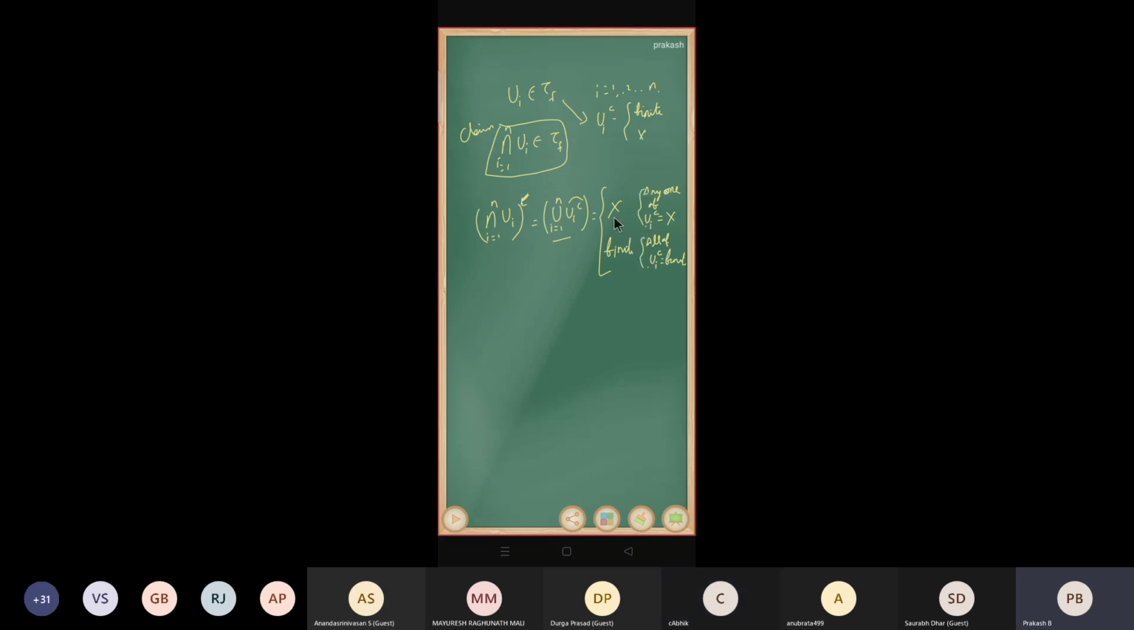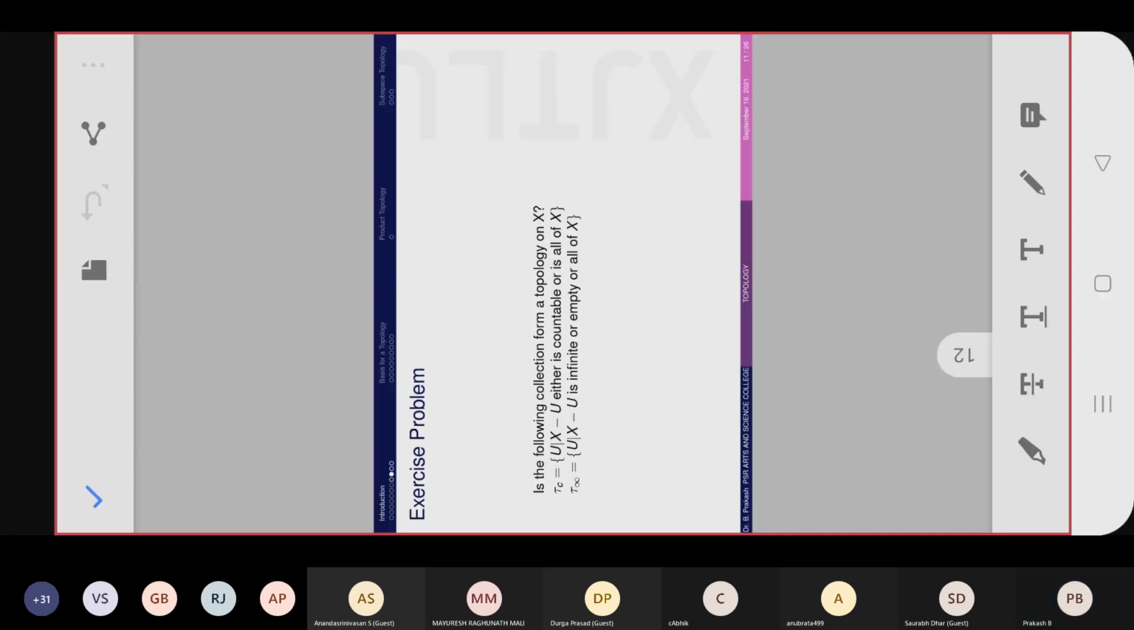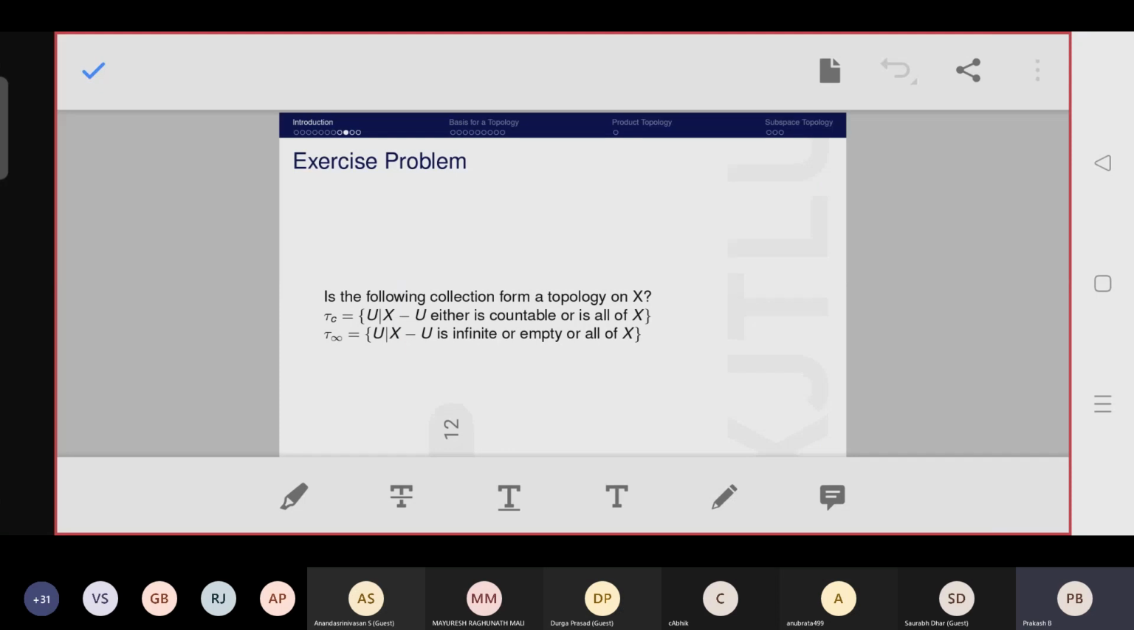In both cases, this complement satisfies the condition of tau f, therefore the intersection of Ui where i is equal to 1 to n belongs to tau f, right? So it satisfies all three conditions, therefore tau f is a topology, and this topology is called the cofinite topology, right? So similarly, you are going to give the answer to me, that is, which one is a topology and which one is not a topology.